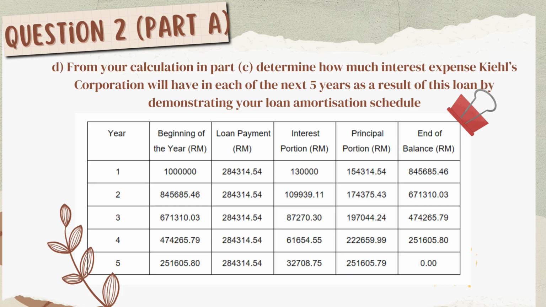And the principal portion comes from the loan payment minus the interest portion. And lastly, the end year balance is derived from the subtraction of the beginning of year balance with the principal portion until it gets zero balance. The confirmation of the loan amortization schedule can be done by using a financial calculator. From the amount of PMT that we get, RM 284,314.54, press shift amortization button until we get zero balance.